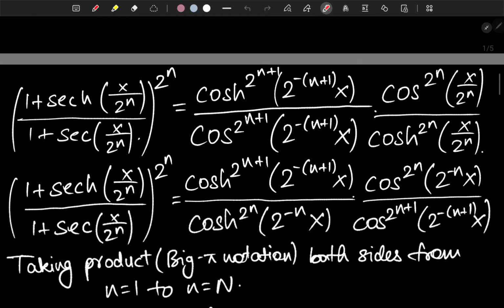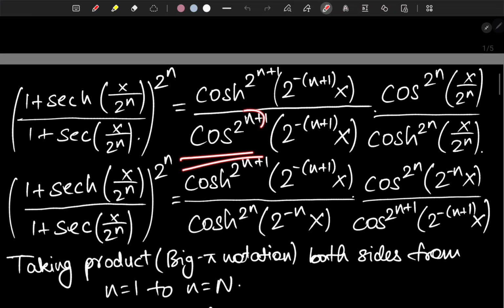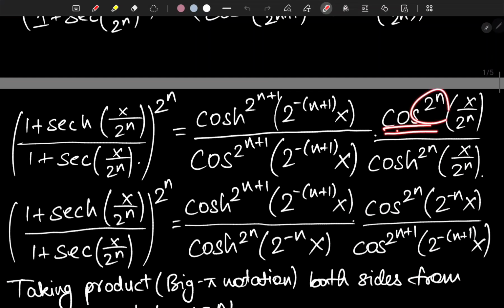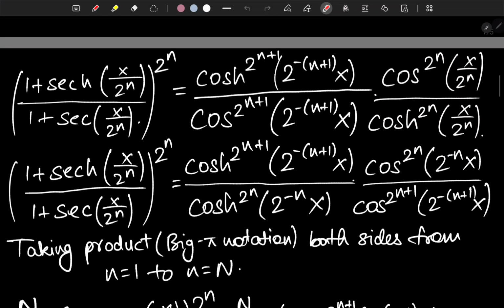So for cosine of 2 to the n plus 1 of argument 2 to the negative n plus 1 x, and cosine of 2 to the n, this 2 to the n is going to be here, and so for here. So basically cosine of 2 to the n of x over 2 to the n, and hyperbolic cosine of 2 to the n of x over 2 to the n.